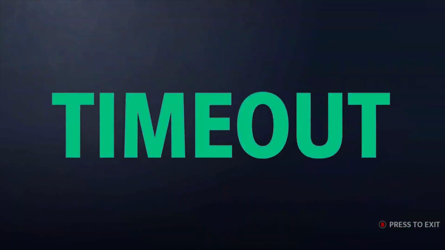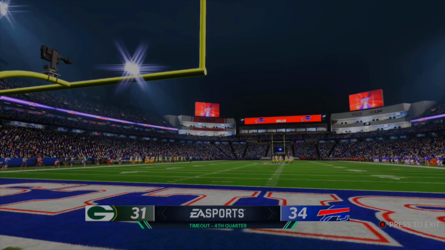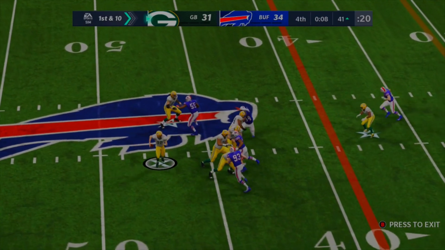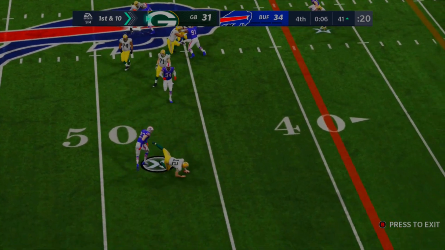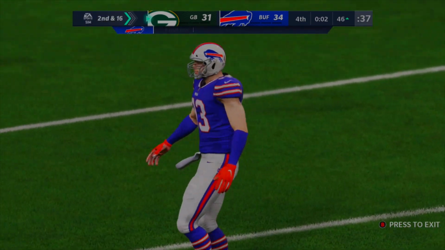Timeout called. So this looks like they're going to probably go for one more play and maybe get the field goal. We'll see what happens after this. Alright, so just about a yard away from the field goal line, Aaron Rodgers. He's going to look to pass this one. He's going to take out the pocket. And he's going to get taken down. And that's game. That's game already. They don't have a chance to get the field goal.